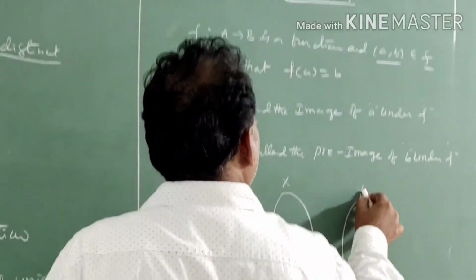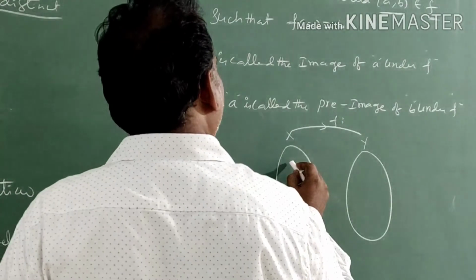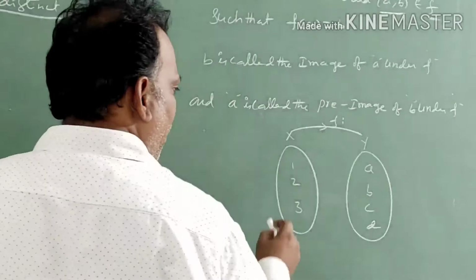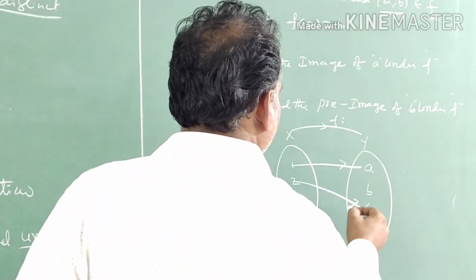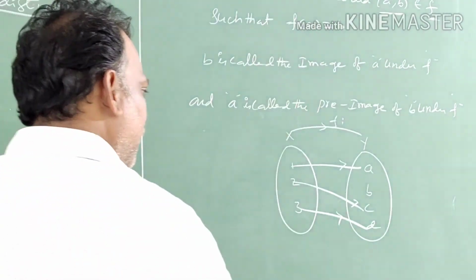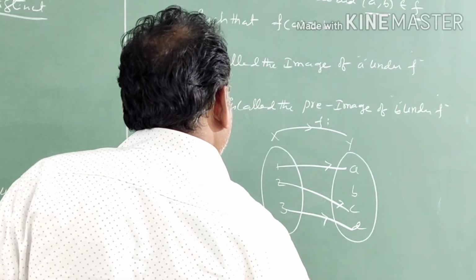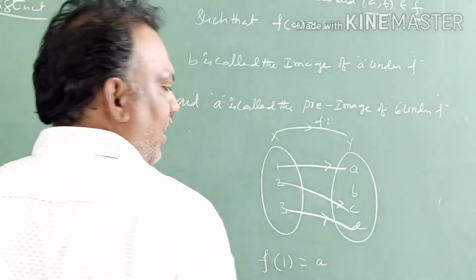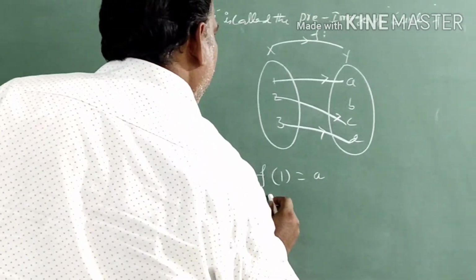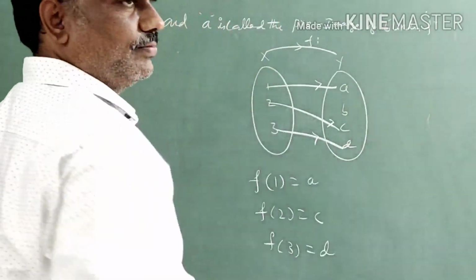Set x and set y. Now the function f is mapping from set x to set y. We have here the elements 1, 2, 3, and here the elements a, b, c, d. Now 1 is related with a, 2 is related with b, 3 is related with c. 2 is related with c, 3 is related with d. Now we can define f: f of 1 is equal to a. Next f of 2 is equal to c, f of 3 is equal to d.